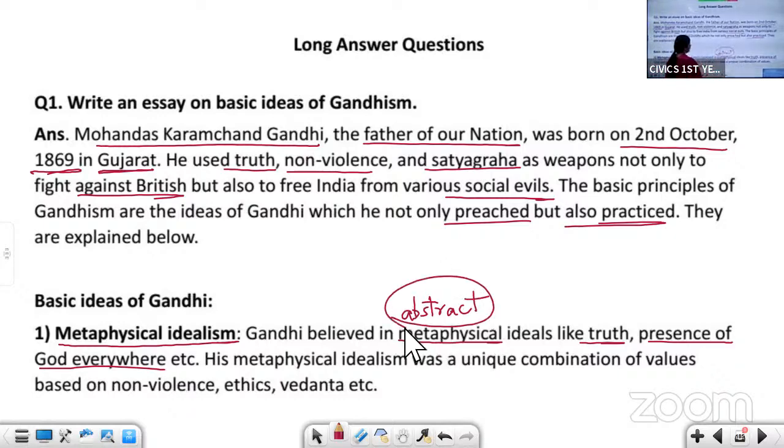Abstract means something which you cannot see, but you can feel. I hope I am clear with this. So Gandhiji's first idea was metaphysical idealism.